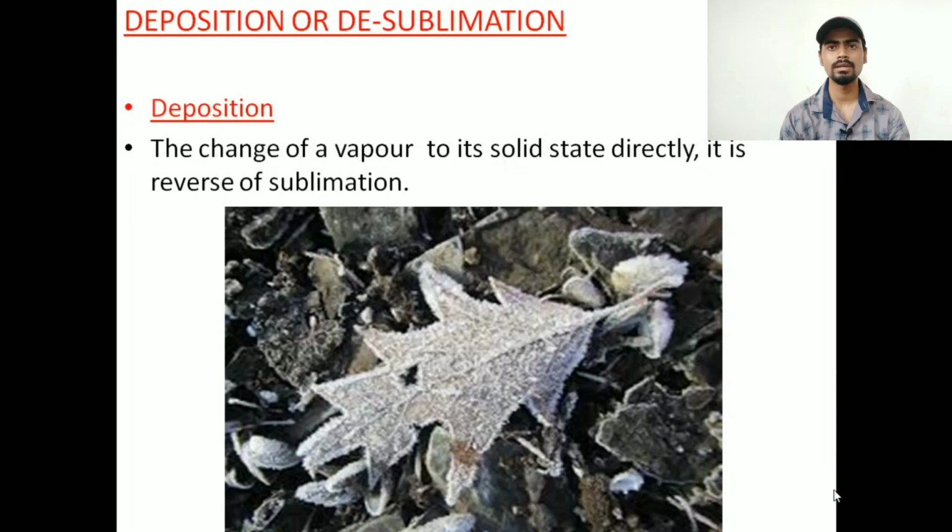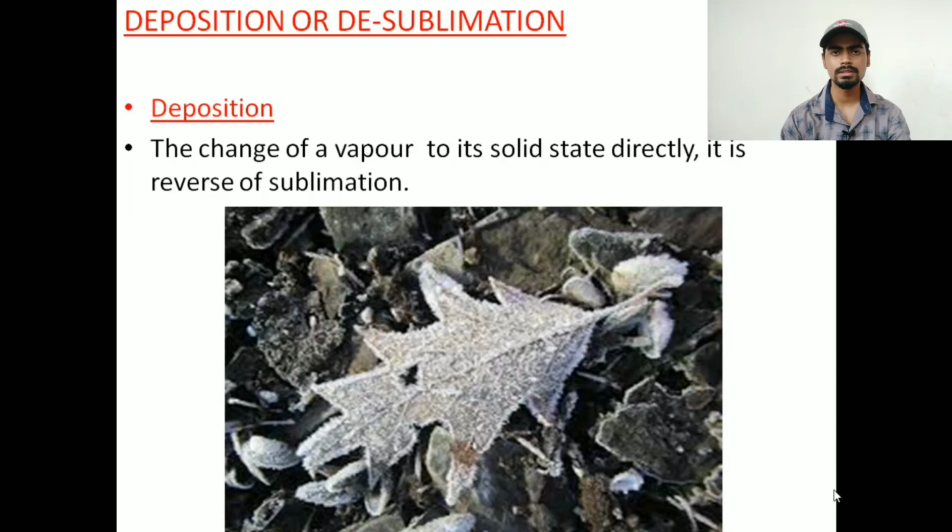Say for example, when atmospheric air sub-freezes, what happens? Directly it will get converted into ice. Generally atmospheric air contains water vapor, right? So because of that cool breeze, what happens? It directly gets converted into ice. So again, that water vapor gets converted into ice. So it directly jumps from one state to another. You are skipping one state, the liquid state is skipped. Okay, so that is deposition.